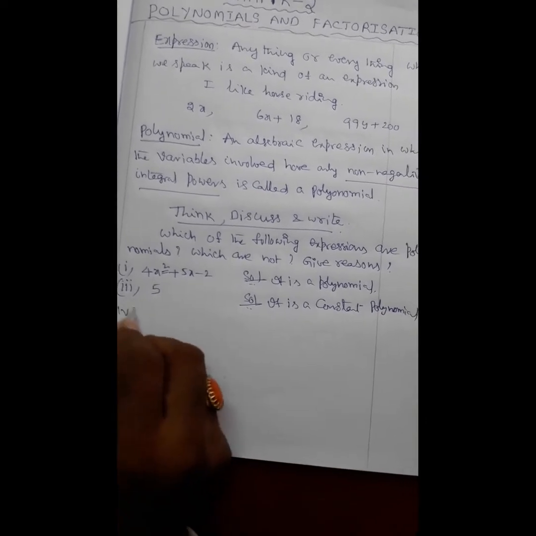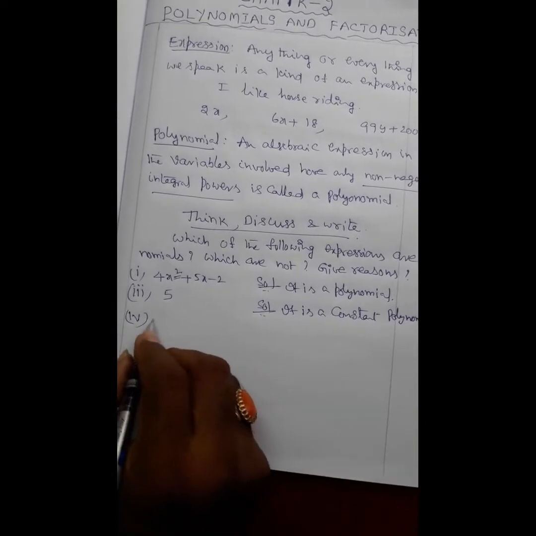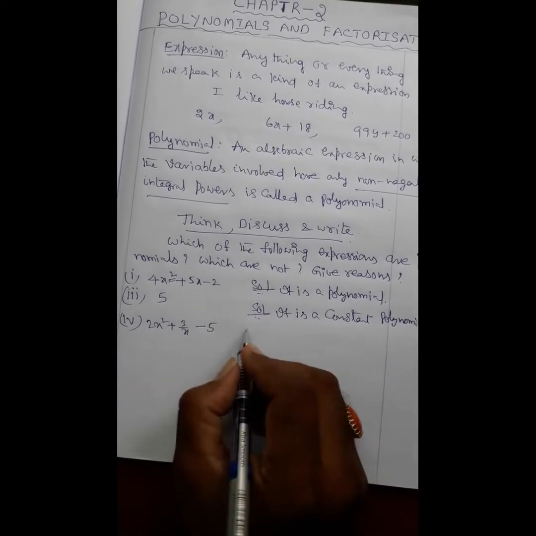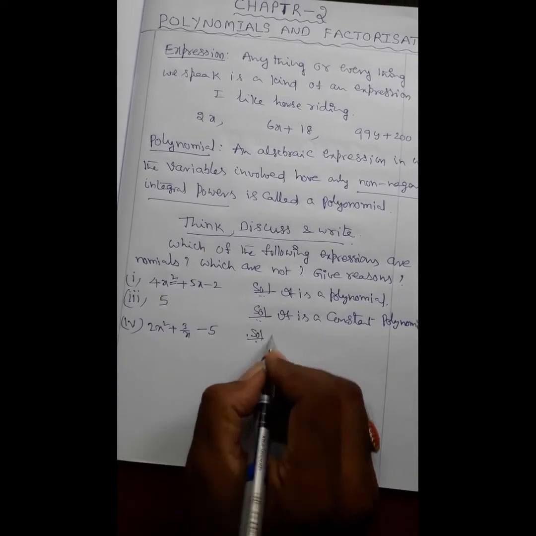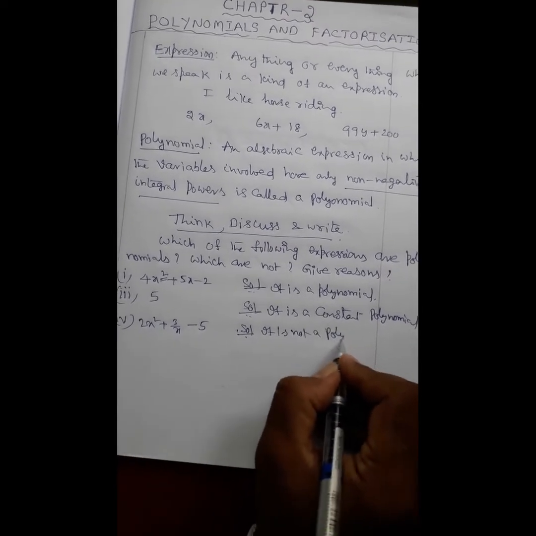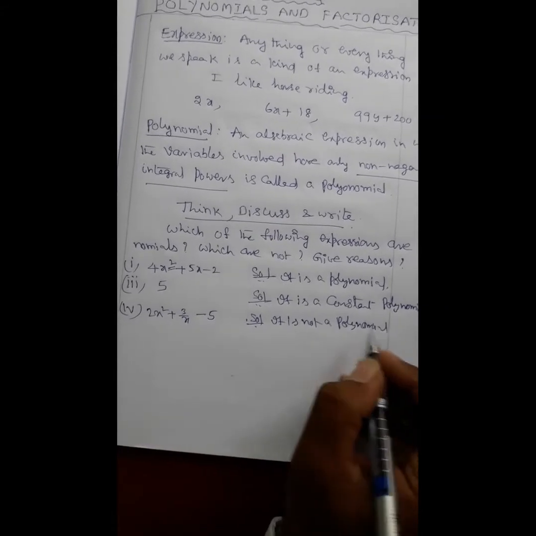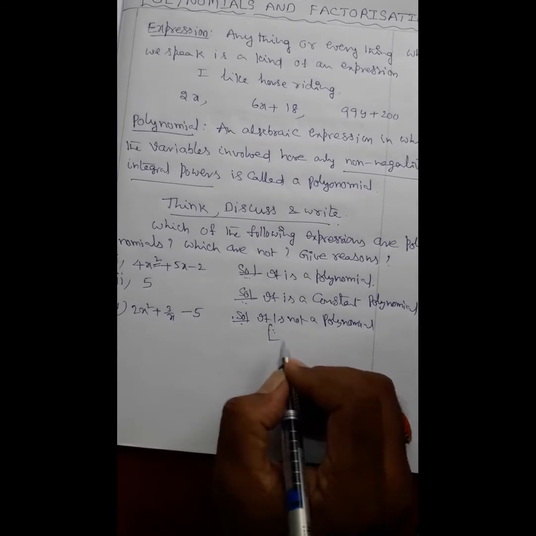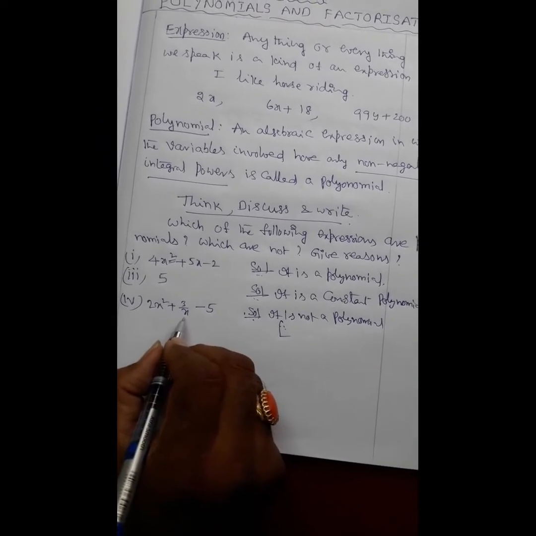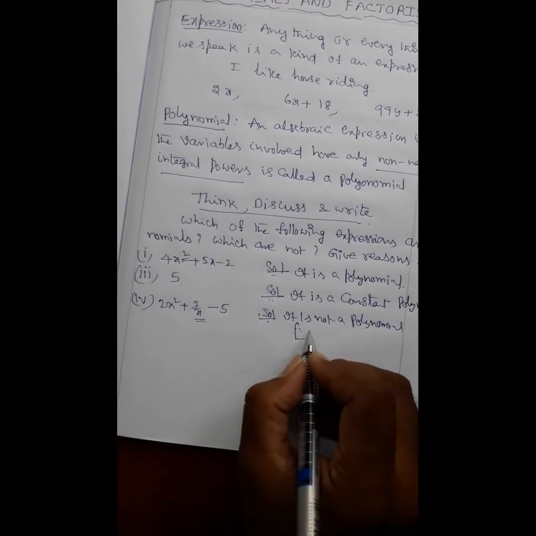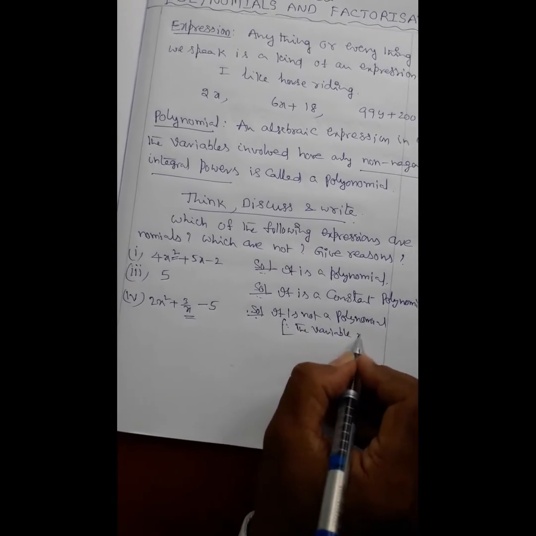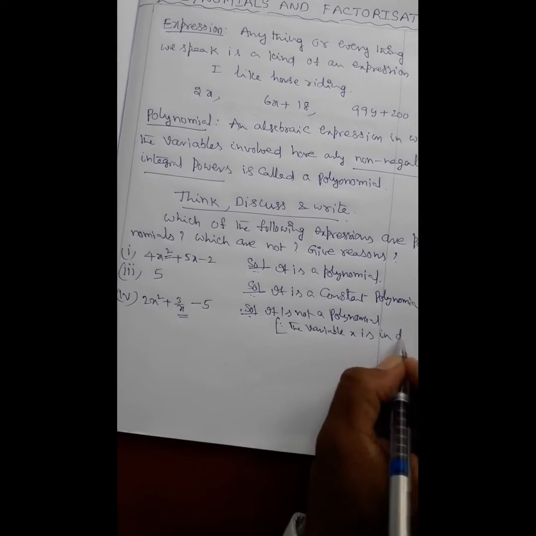Next, fourth one, 2x square plus 3 by x minus 5. It is not a polynomial. Why? Because x is in the denominator. See here, 3 by x. The variable x is in the denominator.